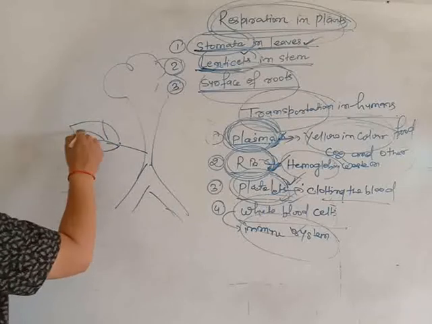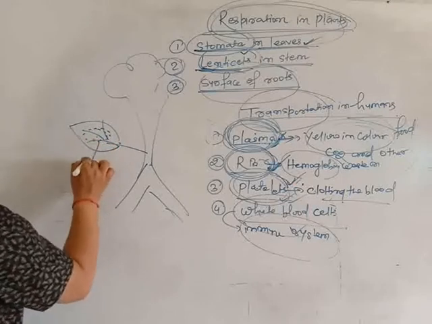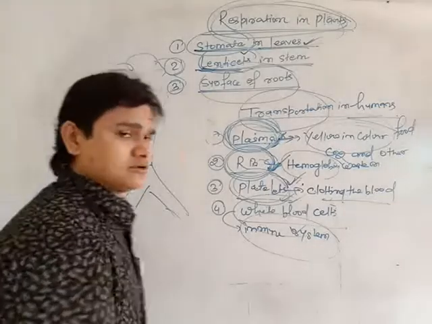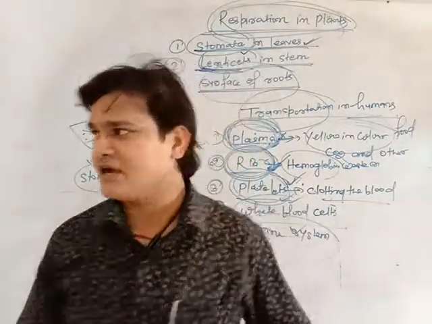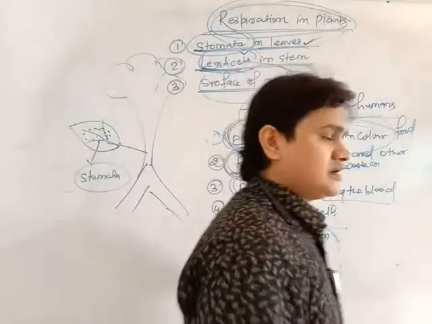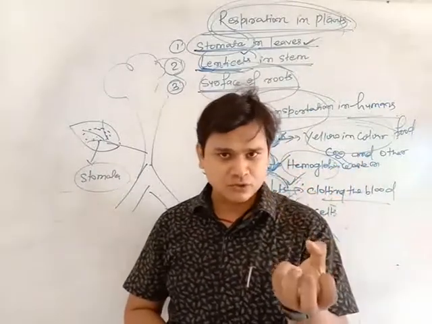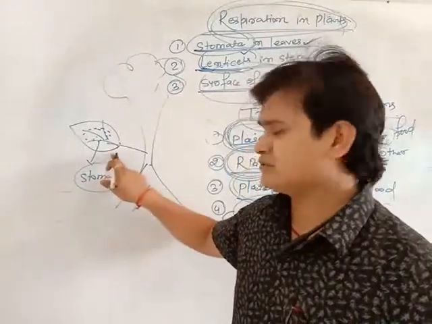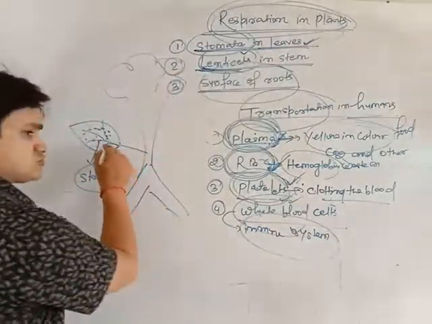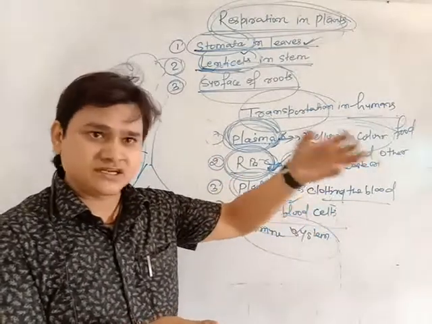The small pores that are present in the leaves are called stomata, which are surrounded by guard cells. The opening and closing of the stomata is decided by the guard cells. When the stomata will open and when it will close is decided by the guard cells. The gas exchange also takes place in the stomata, meaning releasing oxygen and taking in carbon dioxide.